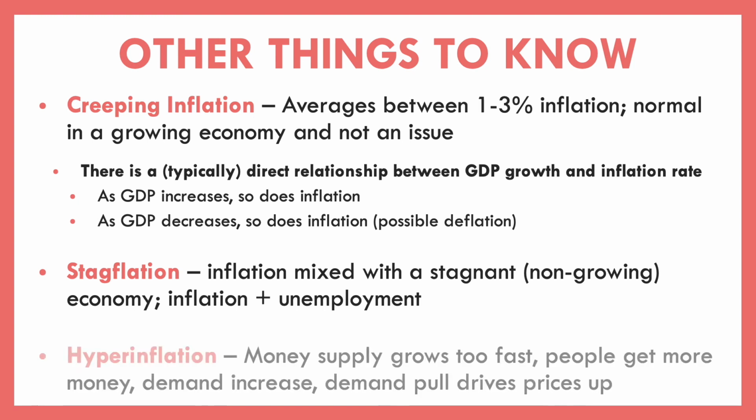And then finally, hyperinflation. We've seen this historically, mainly if we think about Germany post-World War I. We think about it when we think of Zimbabwe in the 2000s. Sometimes when the money supply grows too fast, people, as they get more access to money, can demand more stuff, and demand pull inflation drives prices up so incredibly rapidly, sometimes by thousands of percent per day.